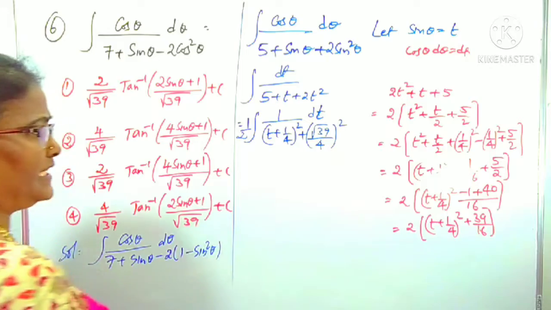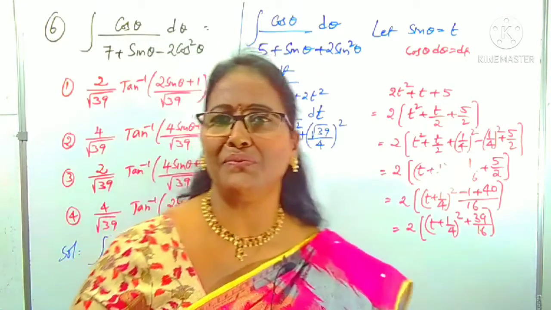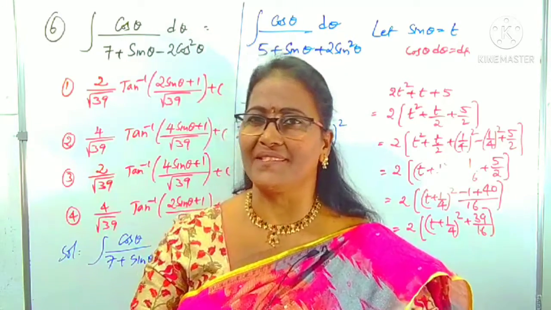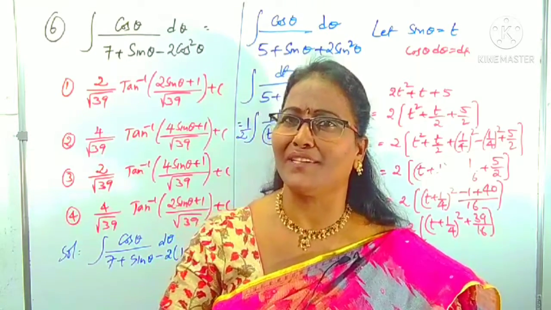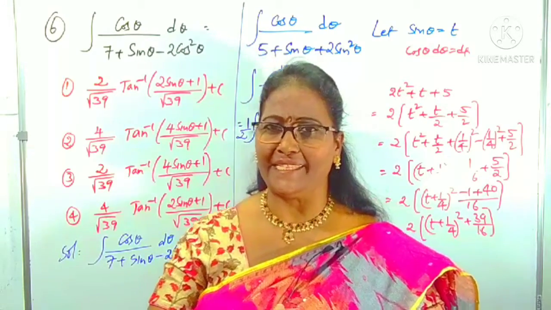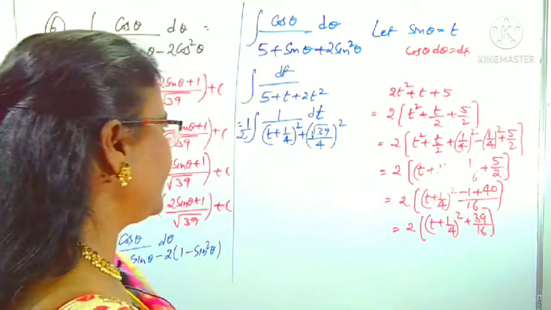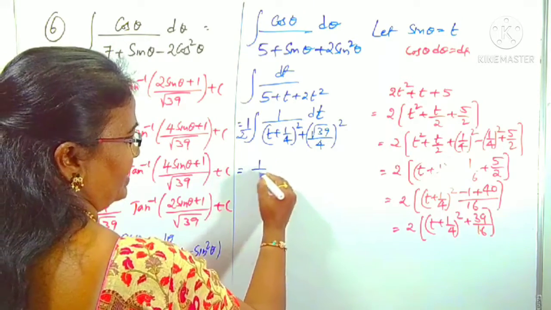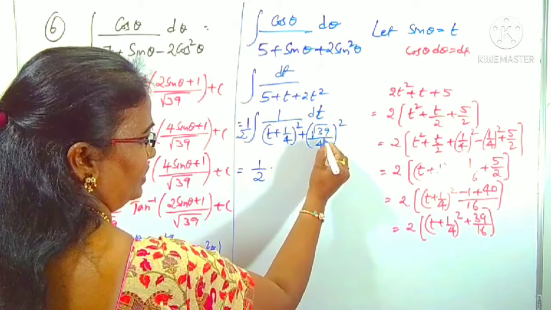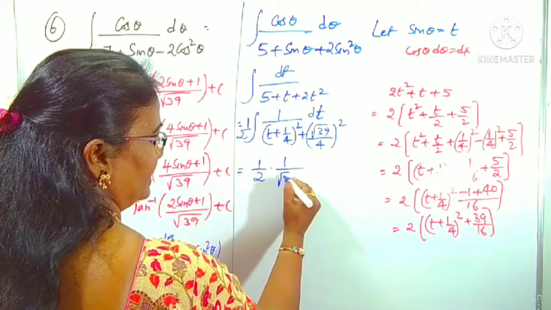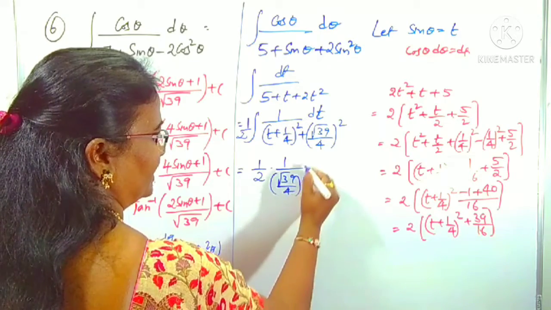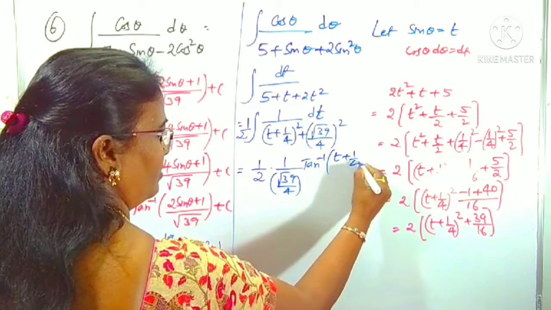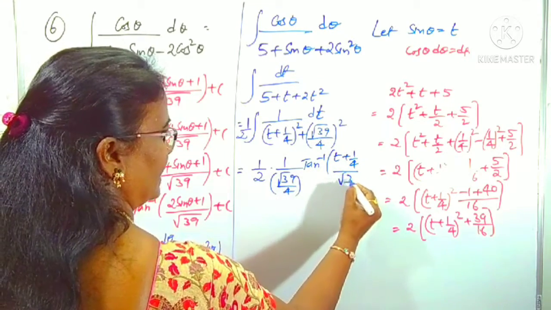dt. What is this form? Can anybody have the idea? Now it is in the form of one of the super 9 formulas, that is 1 by a square plus x square. The integral of 1 by a square plus x square is what? 1 by a tan inverse x by a. See how to recollect all those formulas, guys. Integral means application of formulas is important. 1 by 2 constant, 1 by a, in place of a root 39 by 4, 1 by root 39 by 4 into tan inverse x, in place of x what is there? t plus 1 by 4 by a. a is root 39 by 4, right?